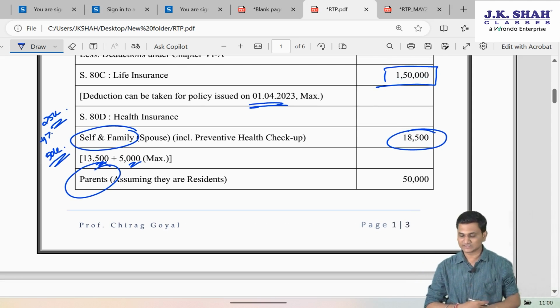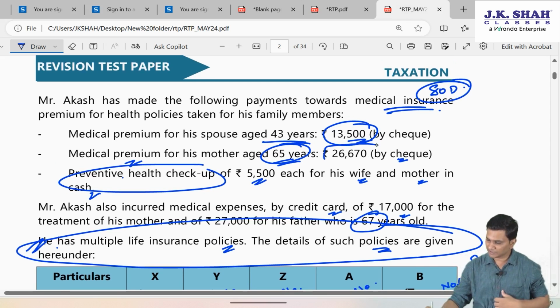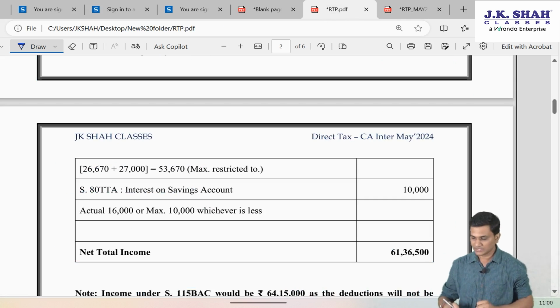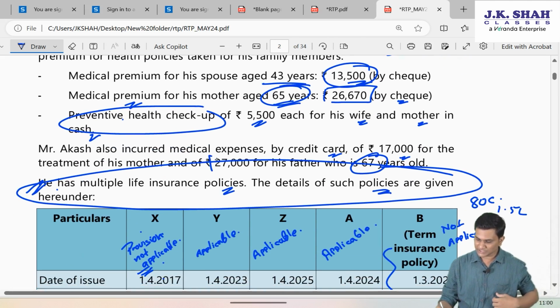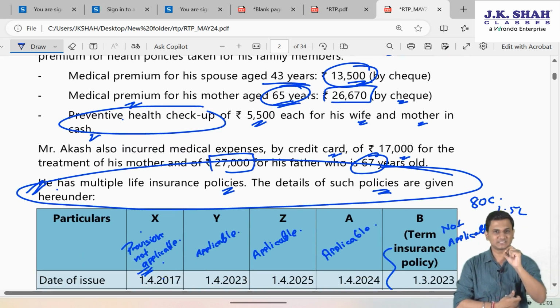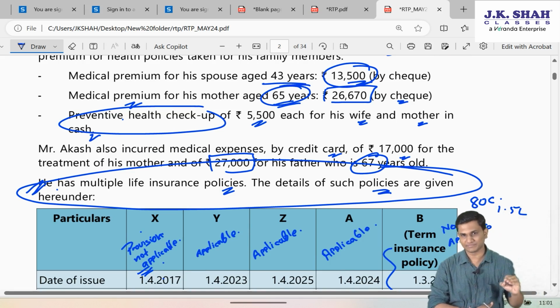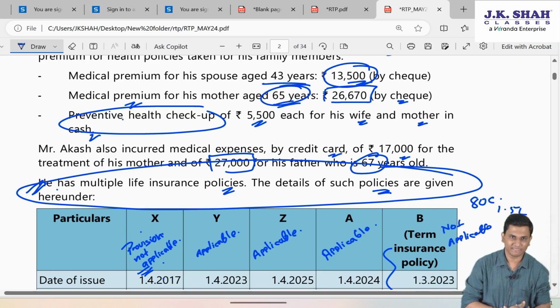Parents, as I said, assuming they are resident, can I say for mother, there's a Mediclaim amount, 26,670. So, I will consider that. For father, there is a medical expenditure. If father is a resident senior citizen and he is not having Mediclaim, medical expenses can be claimed for him as a deduction.